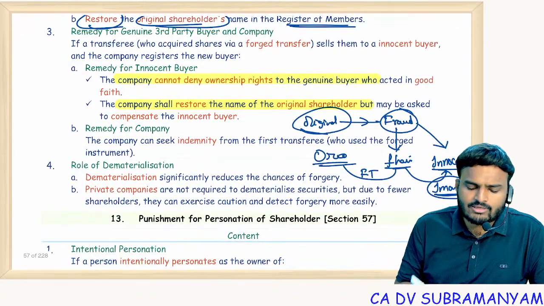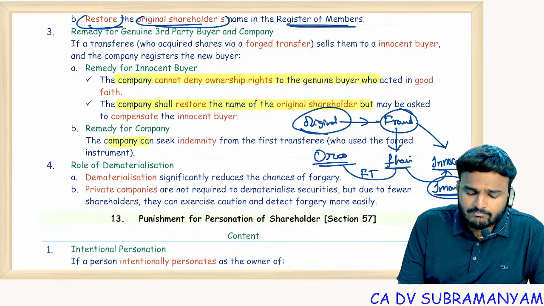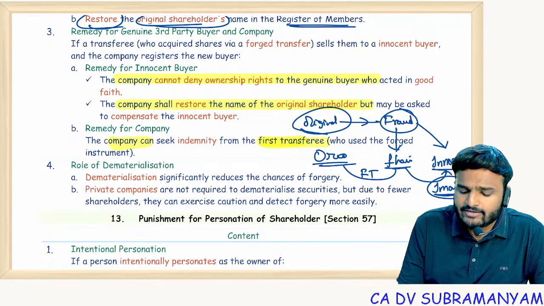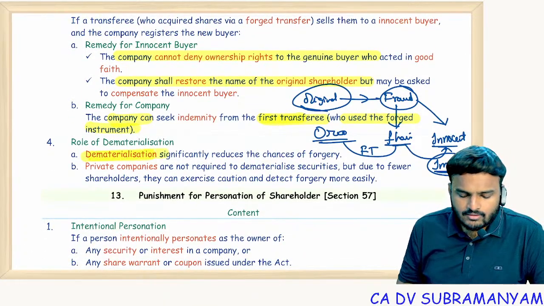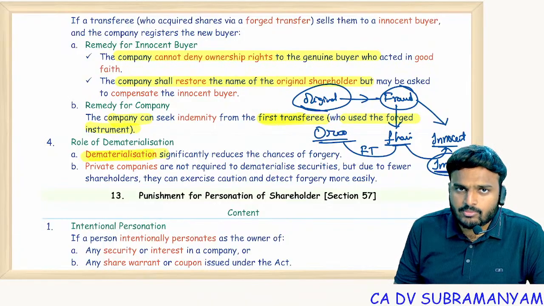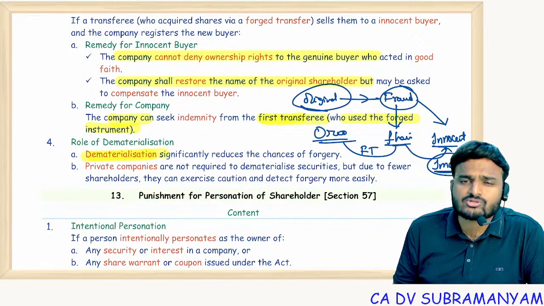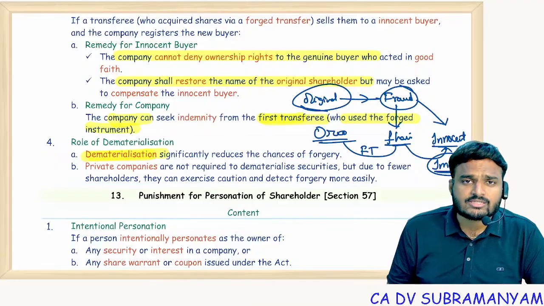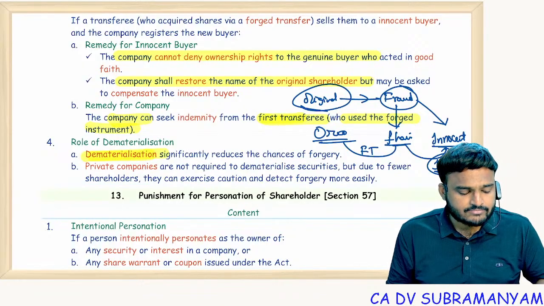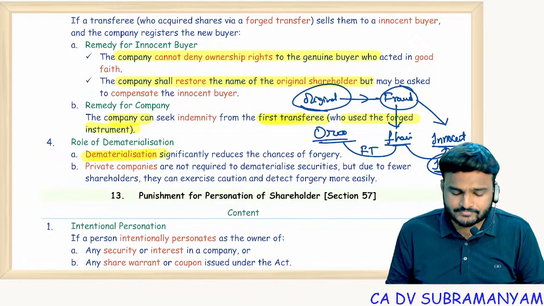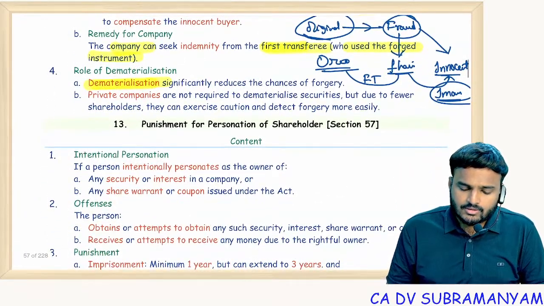For that, whatever loss the company is suffering, the company can get that loss indemnified from the fraudulent person, that is Mr. Funny. And of course, this kind of concept will not come into the picture in case of demat form of securities, because a transfer instrument is not required for demat form of securities. Then how will fraudulent, forged transfers happen? Forged transfers will not happen.